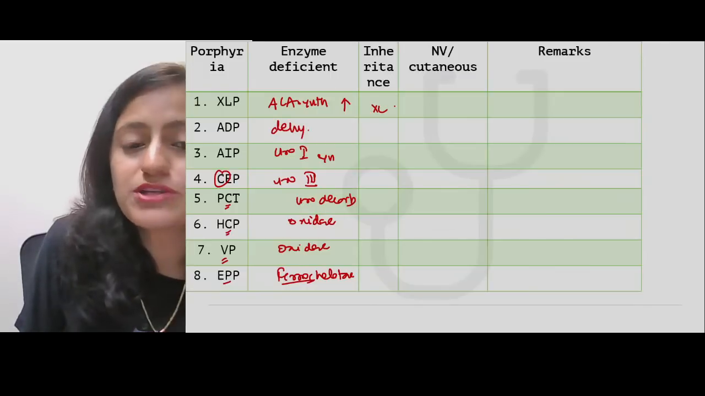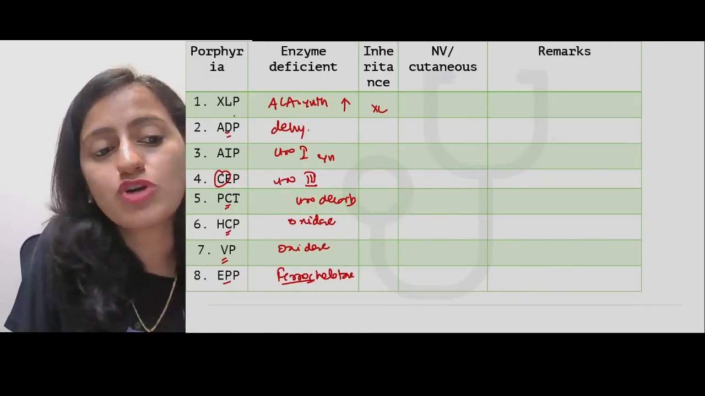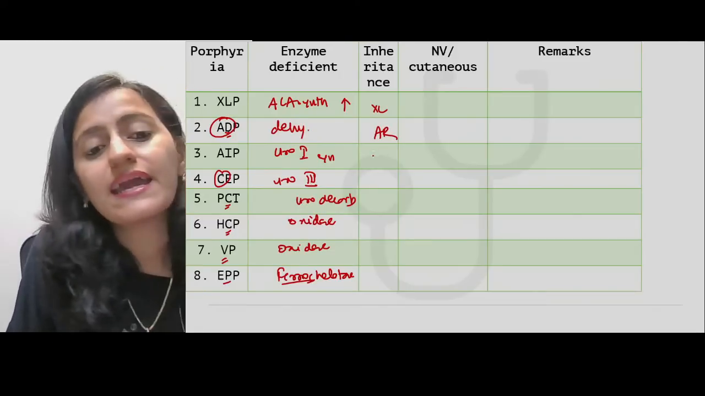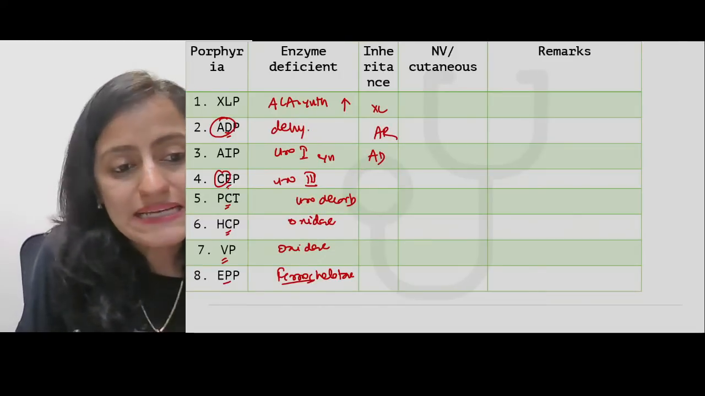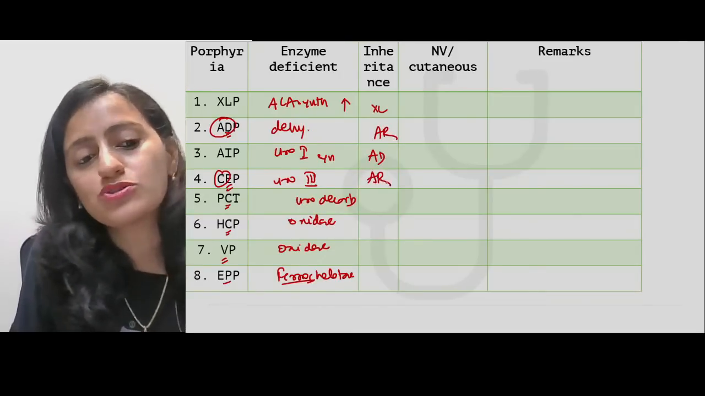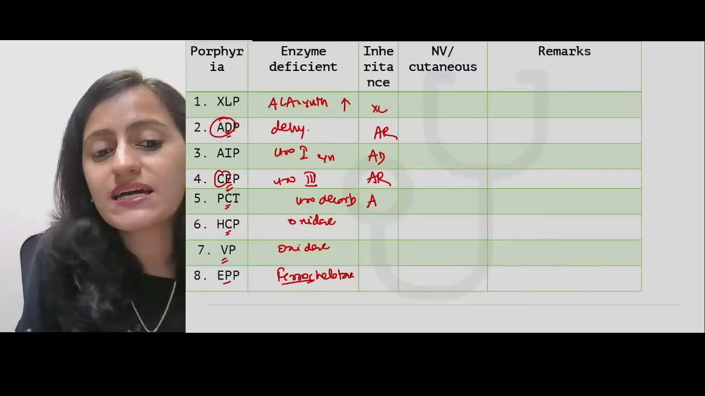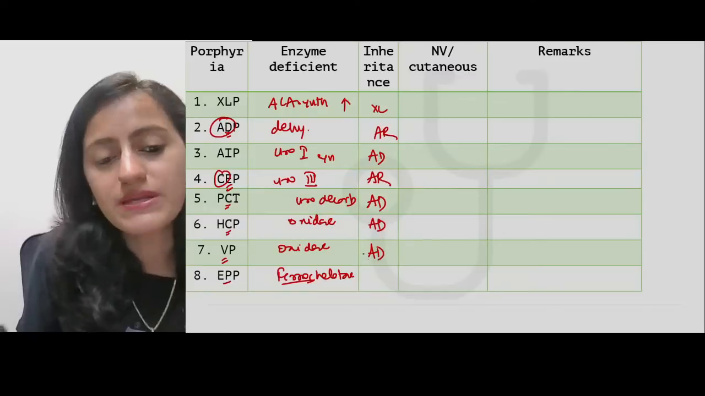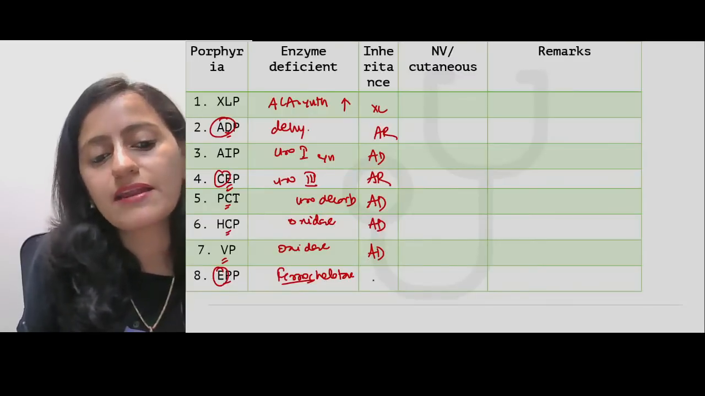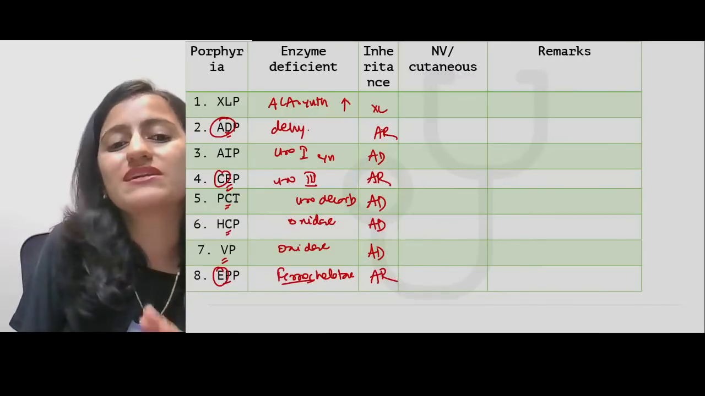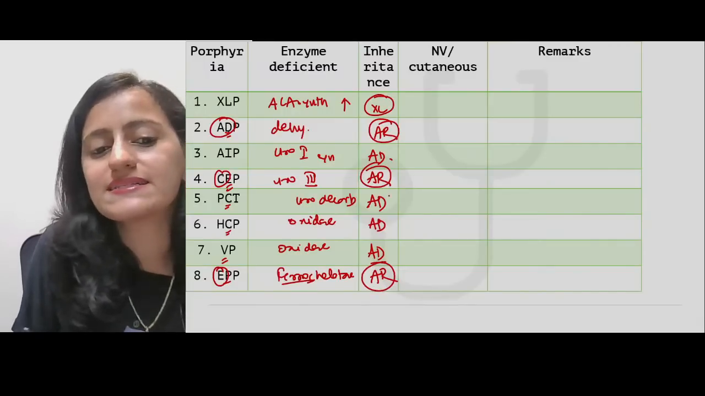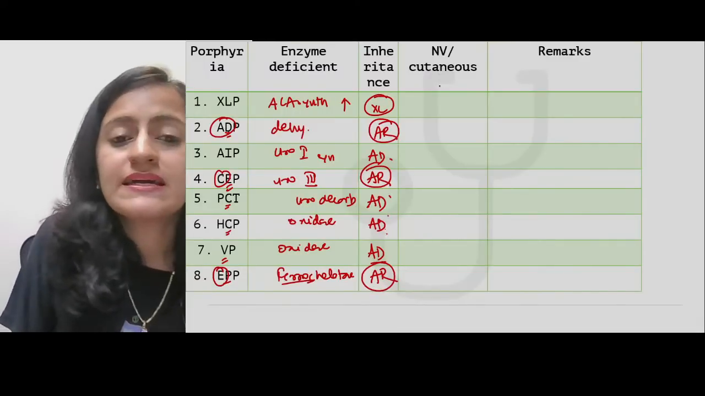Inheritance, X-linked is going to be X-linked. AD is a misnomer. It's not AD, it is AR. AIP is autosomal dominant. Erythropoietic is autosomal recessive. Cutanea tarda is dominant. HCP is dominant. VP is dominant. EPP, again erythropoietic, is autosomal recessive. So 3 are autosomal recessive, 1 X-linked, and 4 are dominant.